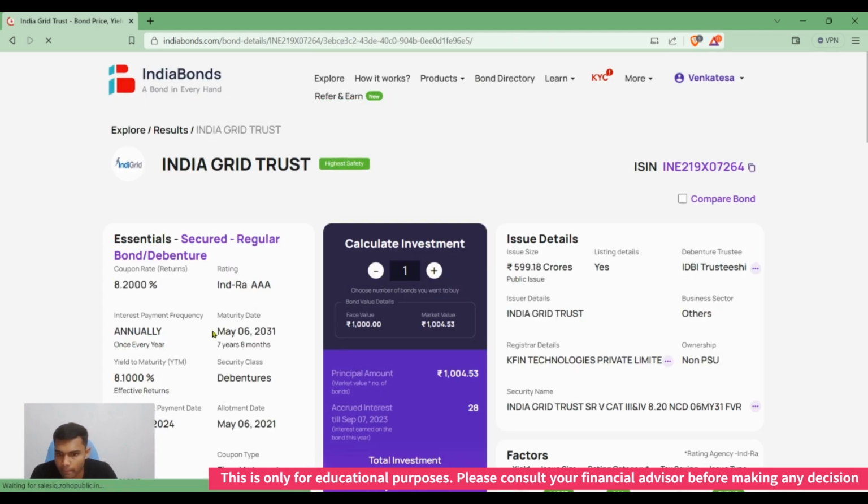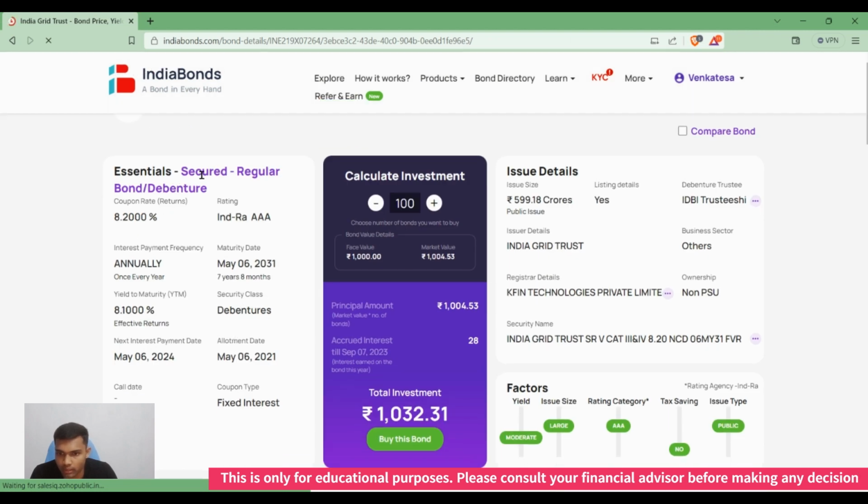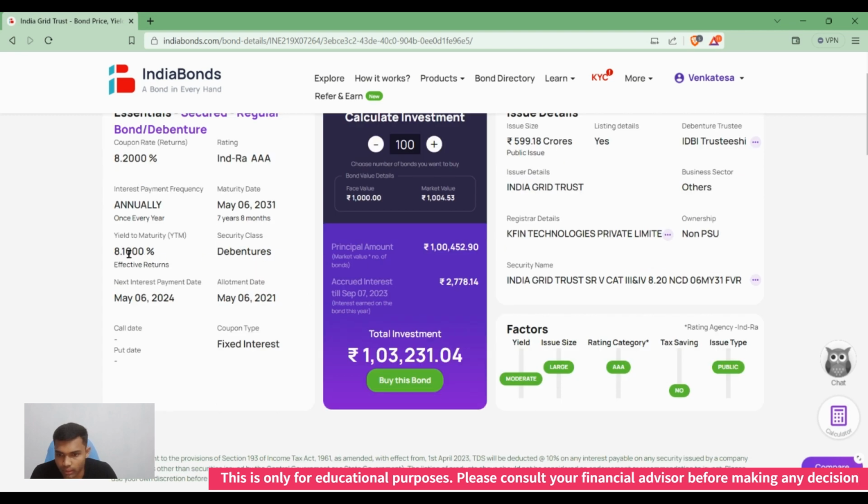Okay, now here we can see it is a secured regular bond debenture. The rating is AAA, the coupon rate is 8.2, the interest payment is annual, and the maturity is in 2031. It's about 7 years from now, and the yield to maturity is 8.1.